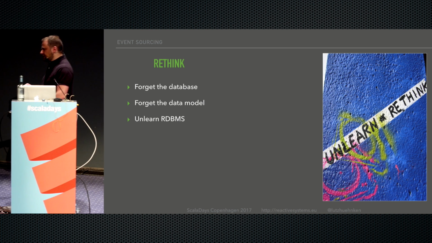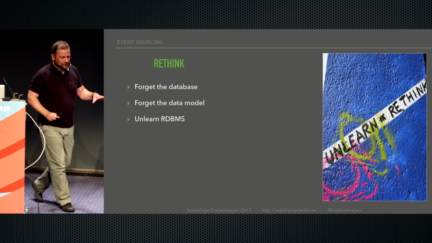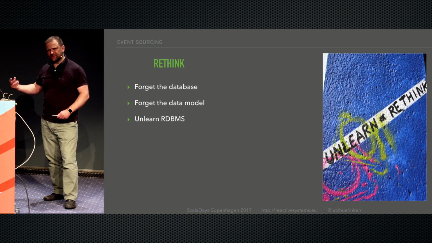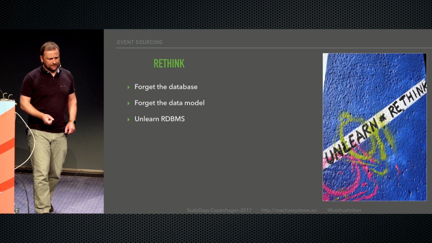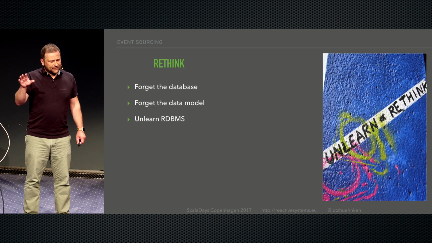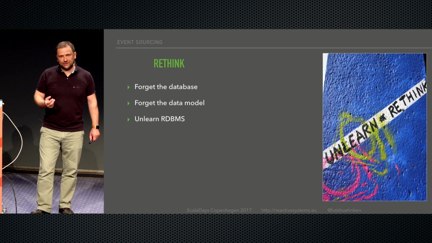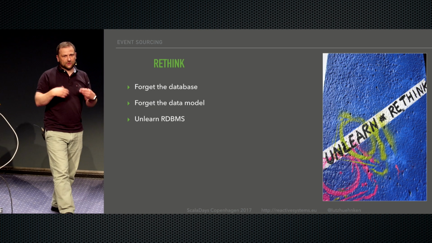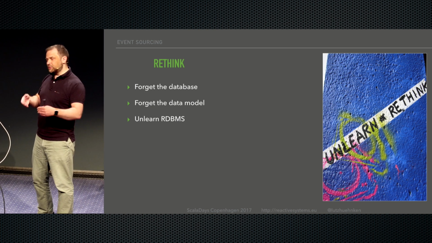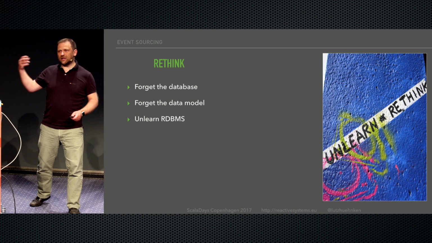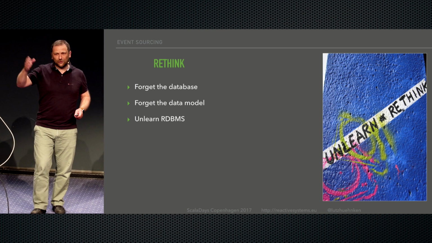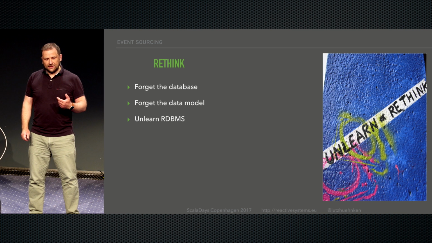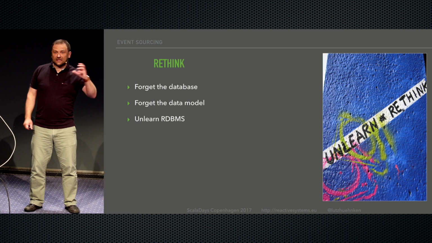One of the issues, if you're used to using the relational model, is that it can become a bit more difficult to go towards an event sourcing direction. But I think for me, that's part of the fascination of it. When I think back, computer science is great, programming is great, because we always learn new stuff. There's always something new to discover, new libraries, new frameworks like Lagom, or new technologies. But the most interesting bits for me are the ones that actually make you unlearn something.